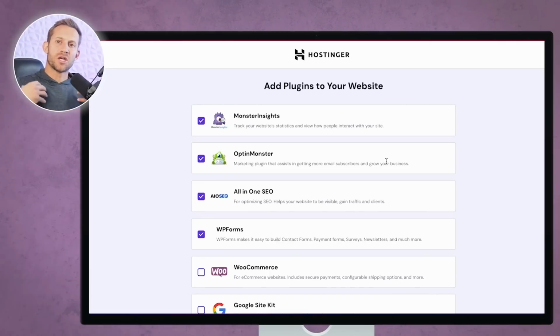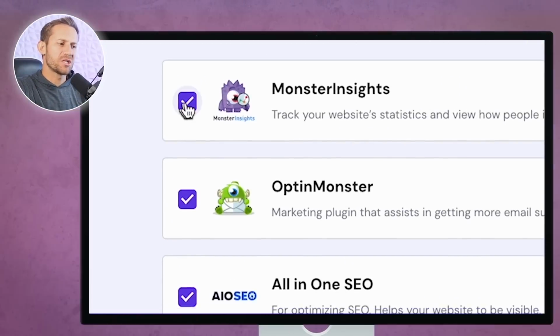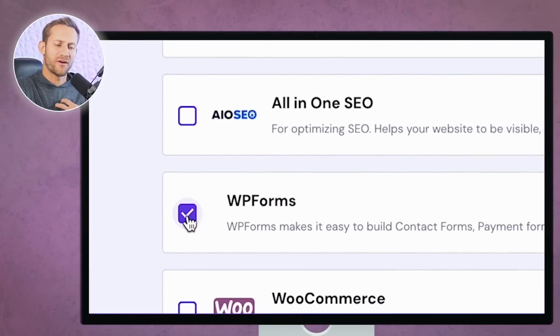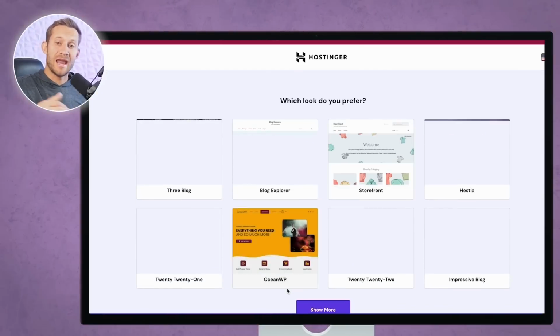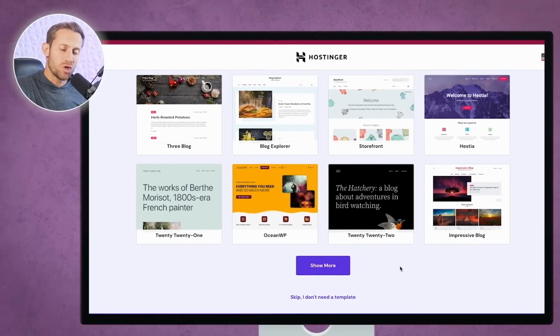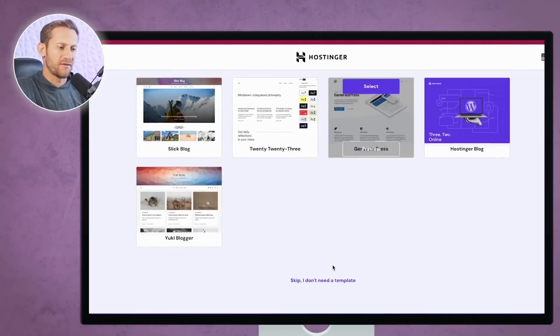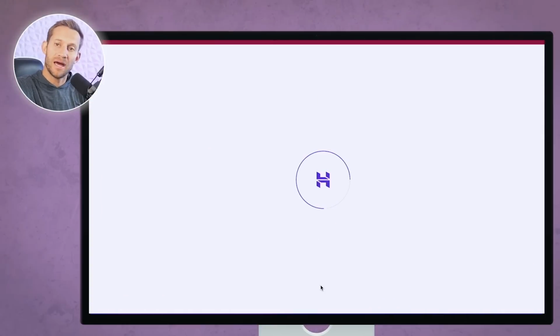It's going to give you some things called plugins that could potentially help your site. We're actually going to deselect these because we're going for a more beginner-friendly website here. We're not going to worry about a lot of this stuff right now. And again, it's going to give you some template options. Don't worry, we are going to build off templates, but we're not going to build off any of these templates. So we're just going to click skip. I don't need this template.